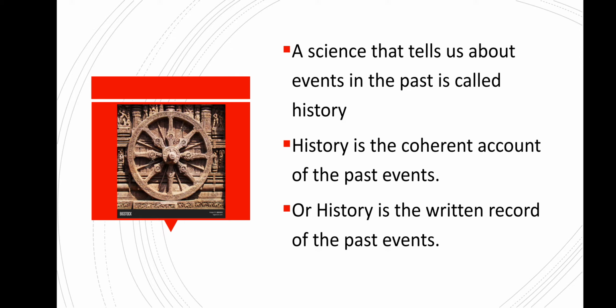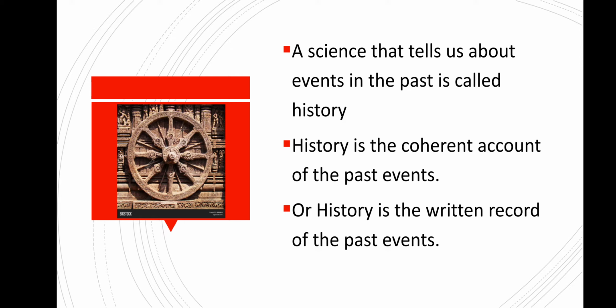Let me give you a few definitions of history first. The first definition given in your book is: a science that tells us about events in the past is called history. History is the coherent account of the past events, a continuous account of the past events.